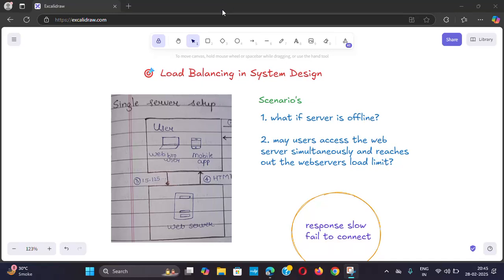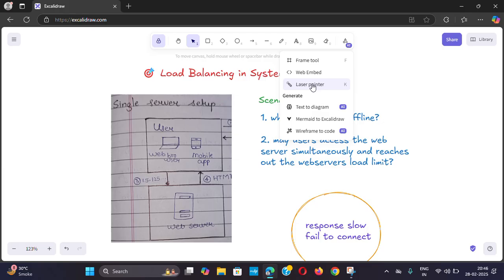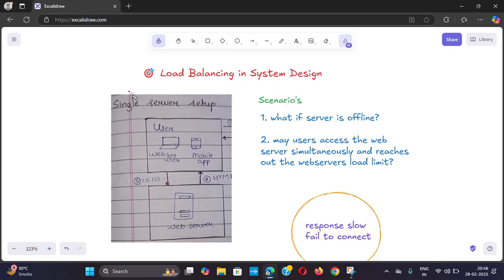Hello everyone, in this video we will discuss load balancing, an important topic in system design. So before understanding load balancing, just see this simple single server architecture. There is a user and there is a web server, or let's say server. If the user requests something, the server will respond to the user, right?